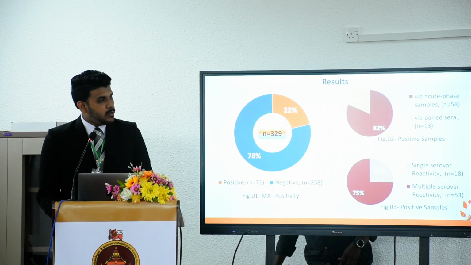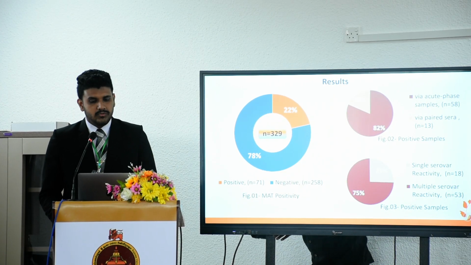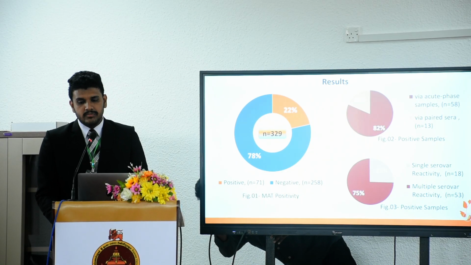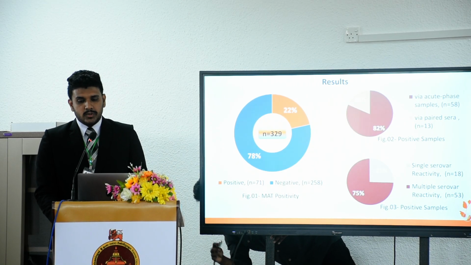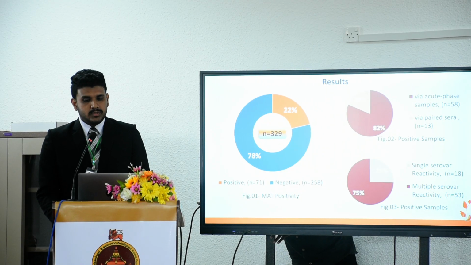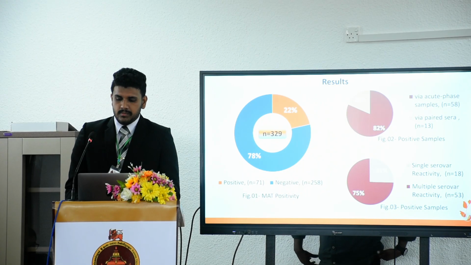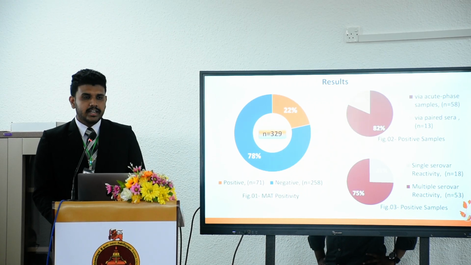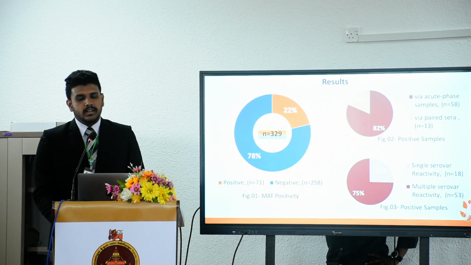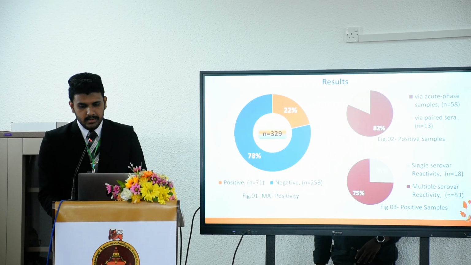When we move to the results, out of 329 samples, 71 were positive for MAT. Of those 71, 58 were positive via an acute sample only, from one sample, and 13 were positive via paired sera with the convalescent sample. Out of 71, 18 reacted to only a single serovar, and 53 showed 2 or more serovar reactivity, multiple serovar reactivity.